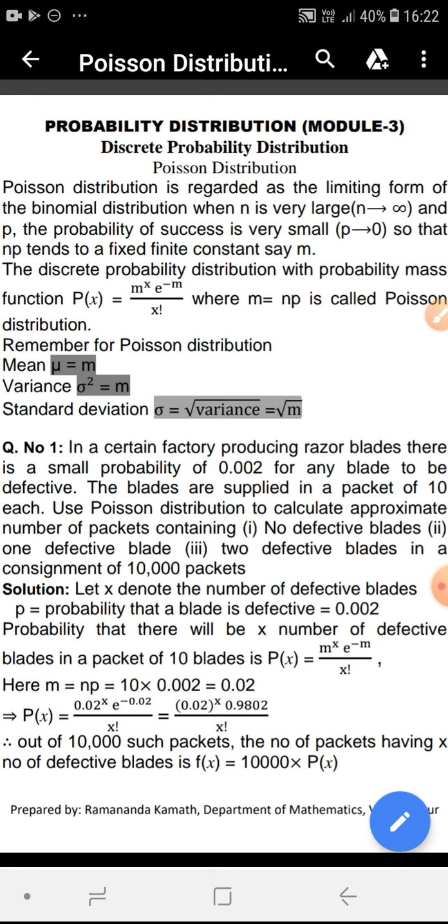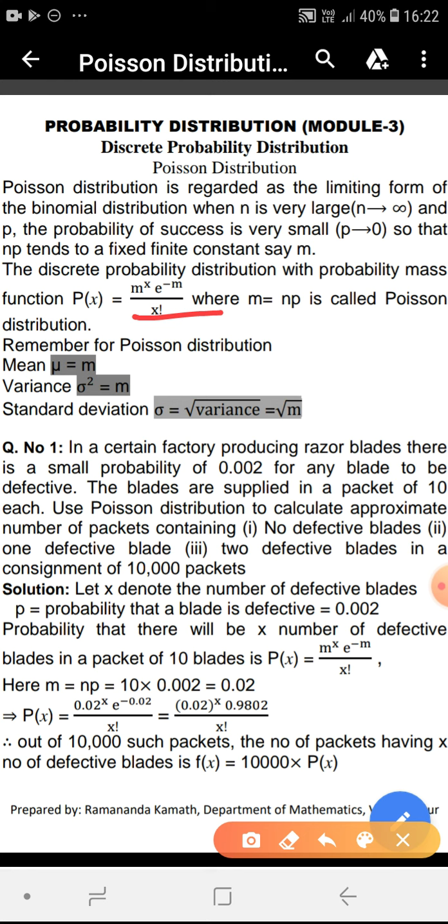So the discrete probability distribution with the probability mass function p of x is equal to m power x e power minus m divided by x factorial, where m is equal to n into p, is called Poisson distribution.